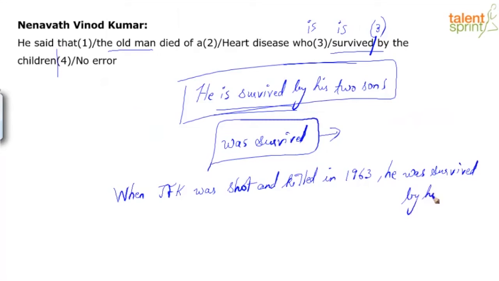by his wife. Right? So in this context, I have used was. Why? Because we are talking about 1963. Obviously, his wife also is probably dead by now. For sure. So having said that, that's the only difference for you to figure out between is and was. So, just for you to get an idea. Okay? Or maybe I'm getting your responses late. Anyway, let's move on. So in this context, again, it could be 3, it could be 4.